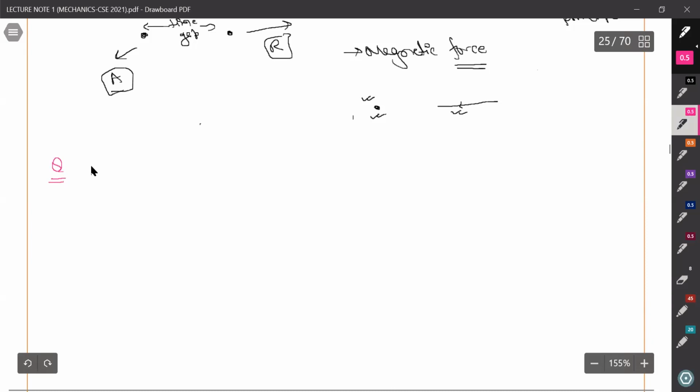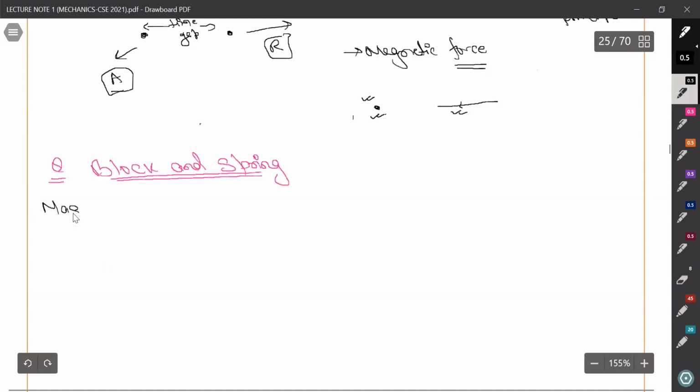So the first question, I am taking this as block and spring. The motive of doing these questions is to get familiar with Newton's laws of motion and to get the equations of motion. These two things are in our syllabus. Okay, so write down the question.